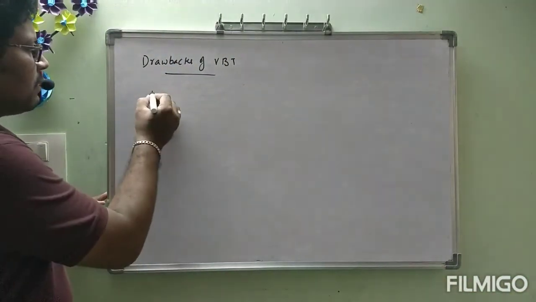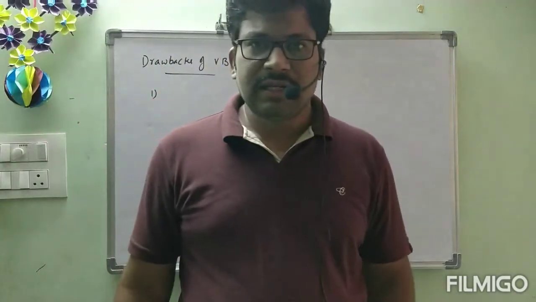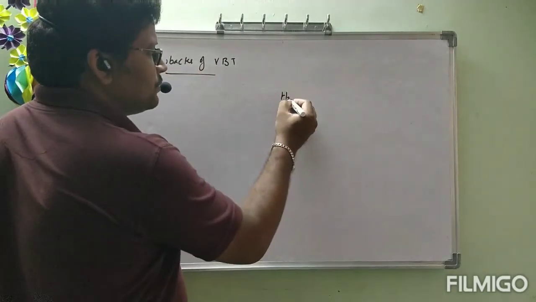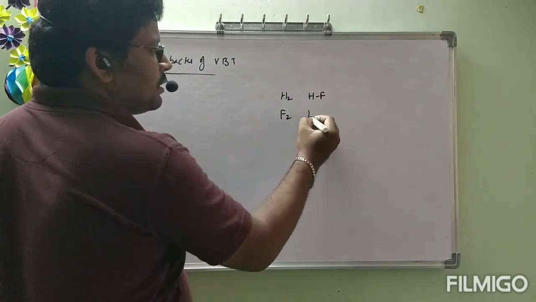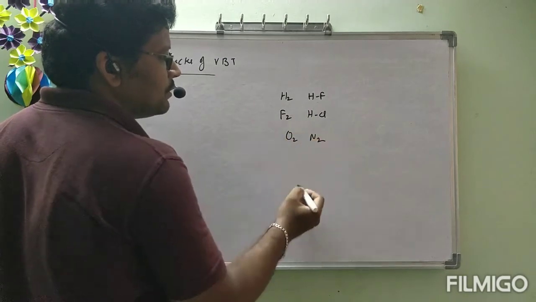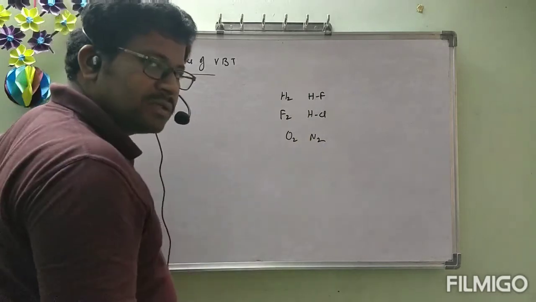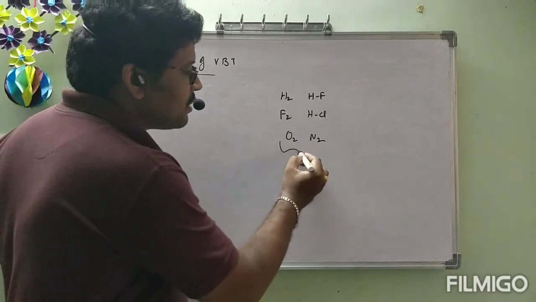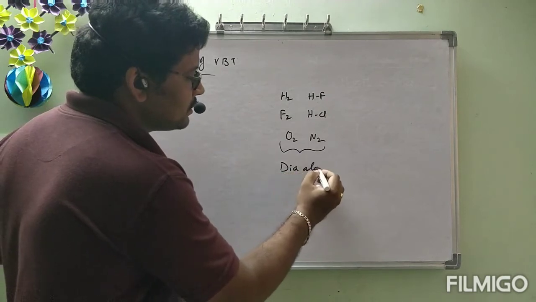First, what are the molecules we discussed till now? H2, F2, HF, HCl, O2, N2, Cl2. Only molecules like these have we discussed. These are all called diatomic molecules.